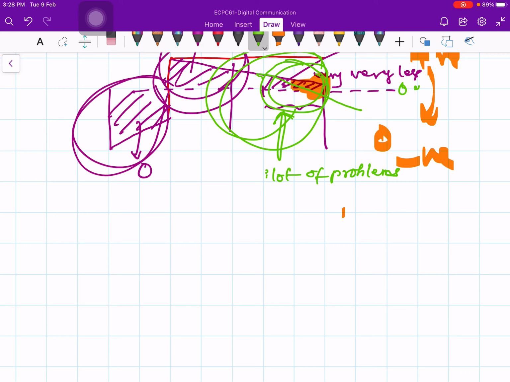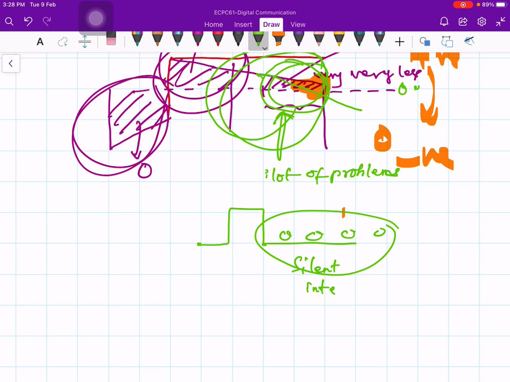There could be long silent intervals in between your spoken words. Suppose you start a speech, then you transmit some words, and in between the words there is some silent interval. In the silent interval you are transmitting 0, 0, 0, 0 like that. In that situation things will be worse, and this long duration of zeros could be sufficiently large to create this DC wander and affect your performance.